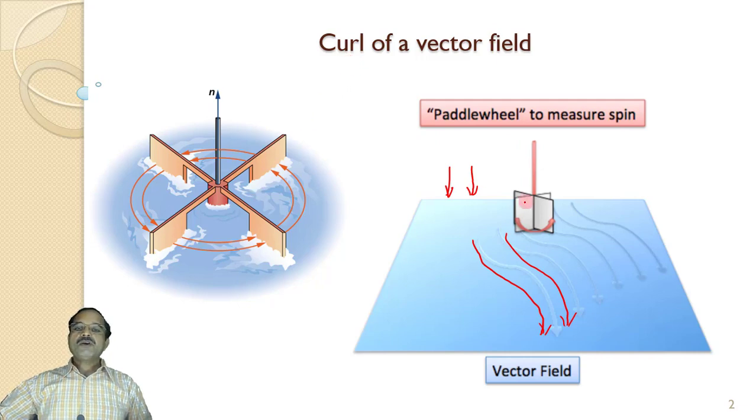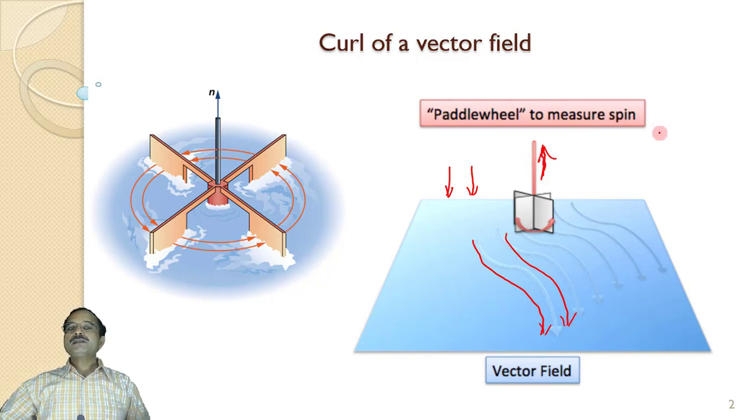And the direction of this curl is in the normal direction to the plane of this river, or in other words, the rotational effect is in the axial direction of this paddle wheel. So this rotational effect has a direction, it is a vector quantity.